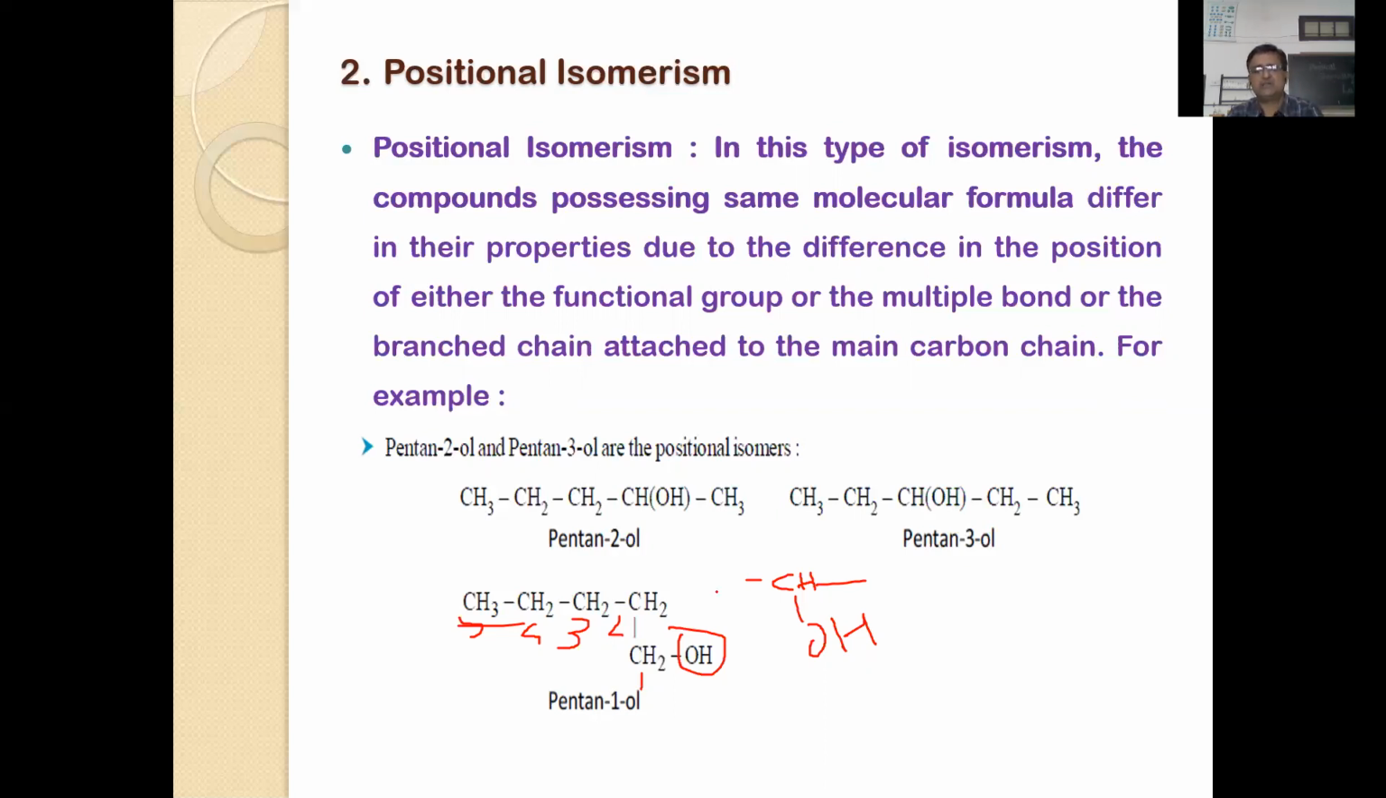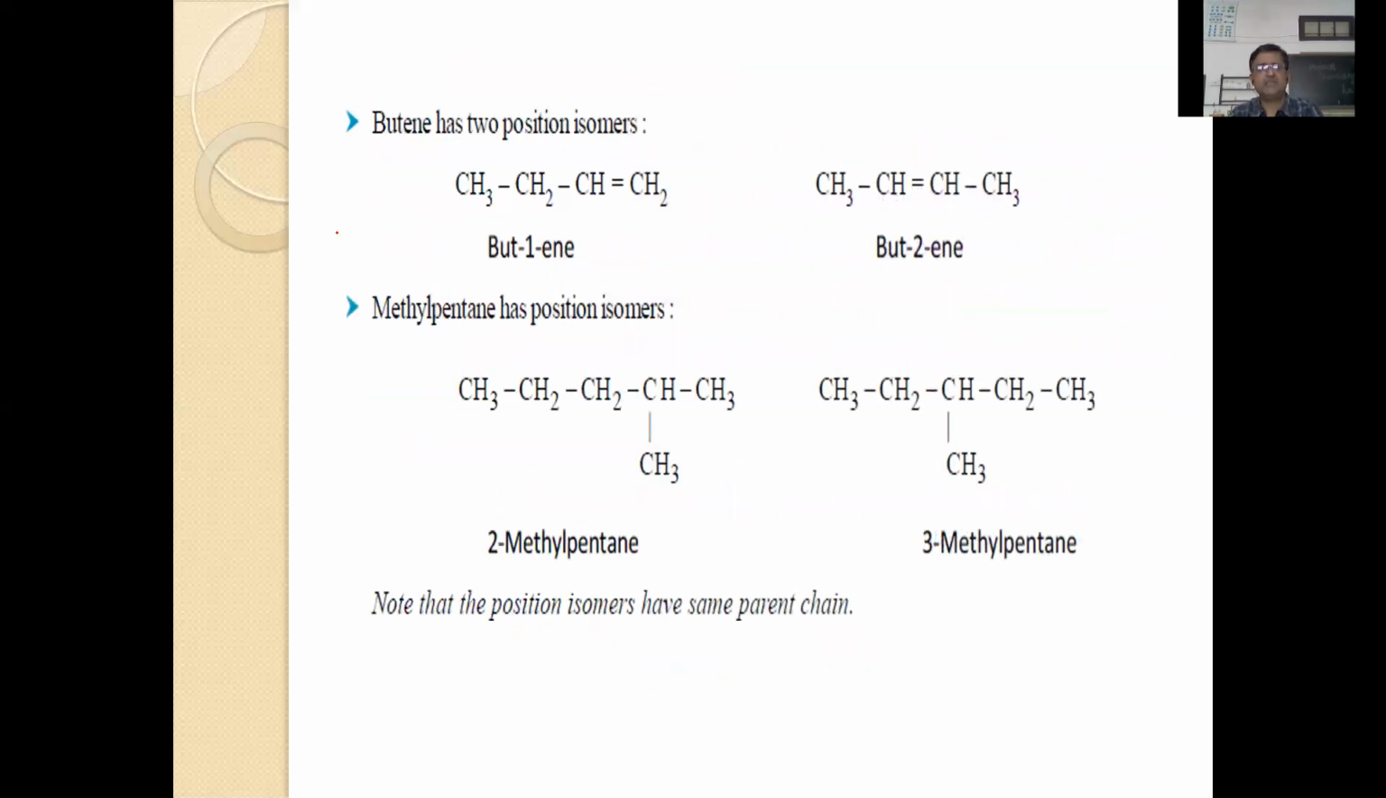That means two or more compounds having the same molecular formula and the same functional group, but differing in the position of the functional group, or a double bond or triple bond, are called positional isomers. Here also you can see the position of the double bond is at 1, here the double bond is at 2. Here the methyl group is at 2, here the methyl group is at 3. So but-1-ene, 2-butene, 2-methylpentane, 3-methylpentane.